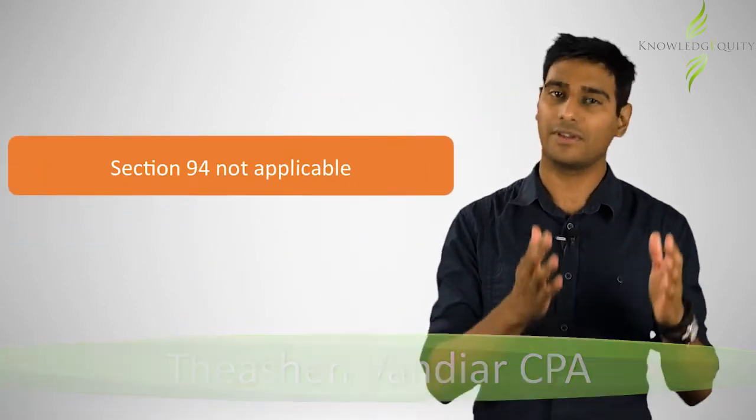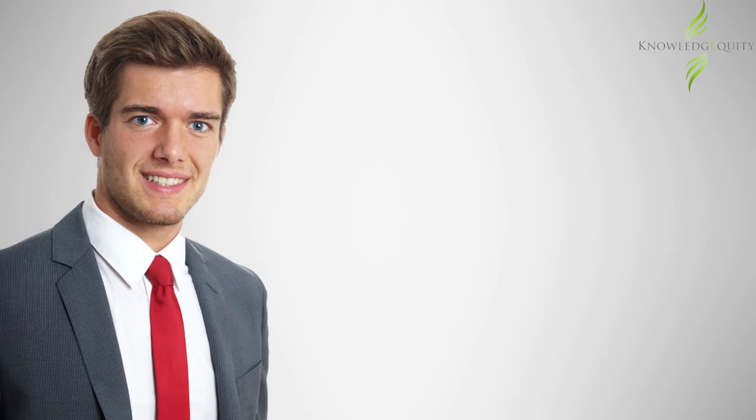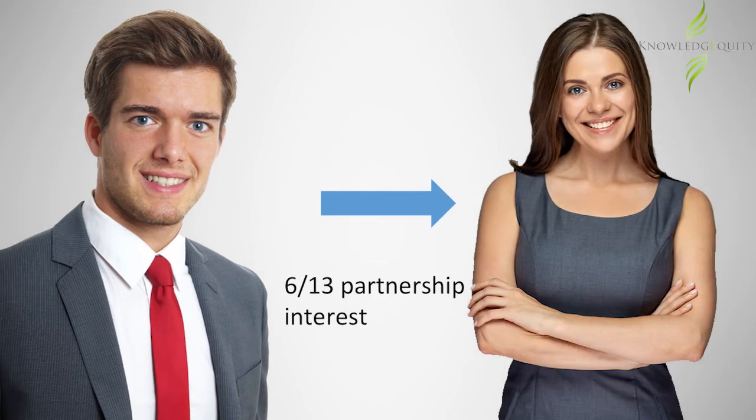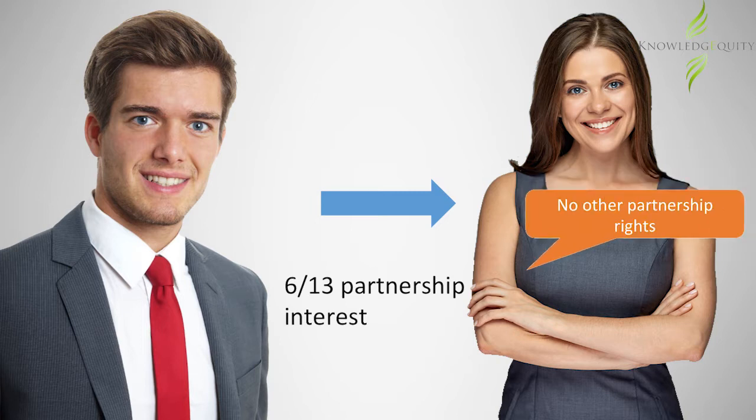Let us look at one particular method of income splitting in a partnership to which Section 94 cannot apply. Robert is a partner in a law firm who assigns 6/13 of his partnership interest to his wife Hilary. The net effect of this is that Hilary is entitled to receive 6/13 of Robert's share of the profits. However, under the agreement, she is not entitled to any other partnership rights such as management rights or the right